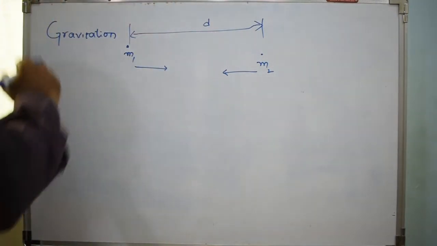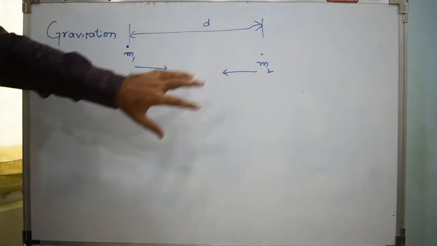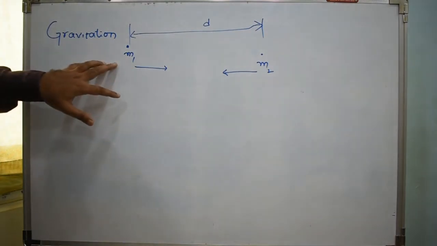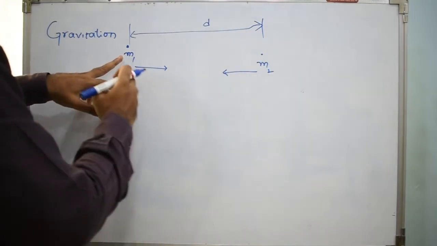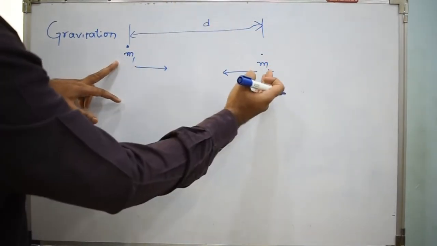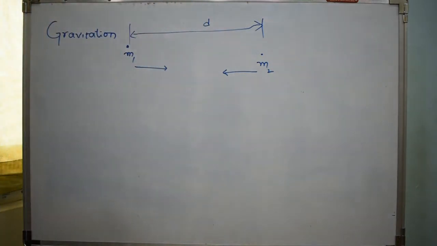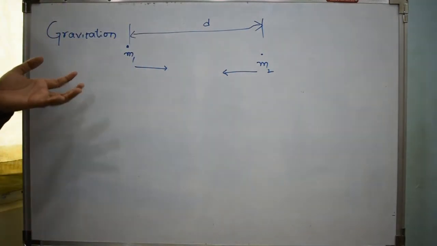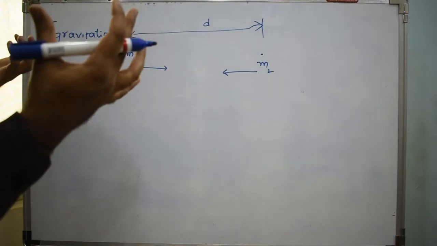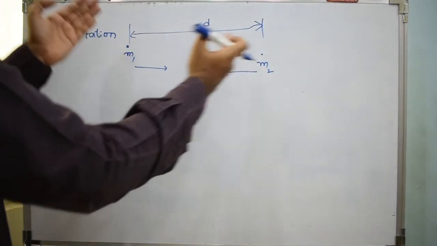So what is the law of gravitation? The force acting between these two masses is dependent on the product of their masses. It's directly proportional to the product of the masses. It is not individually dependent on any one mass. It's dependent on both the masses. So it is not dependent on m1 or m2 alone. It's dependent on the product of the masses of both of them.